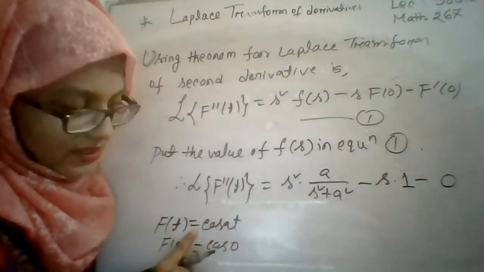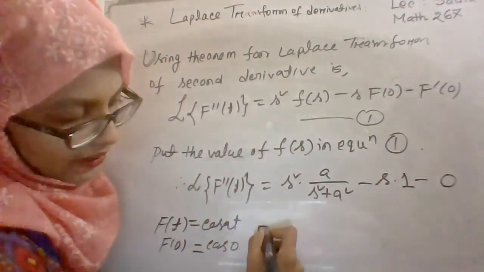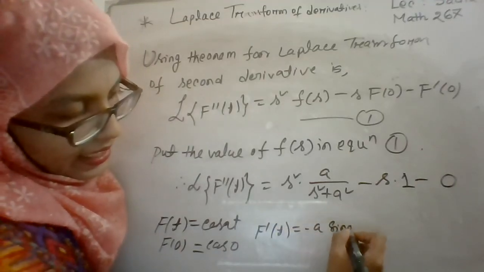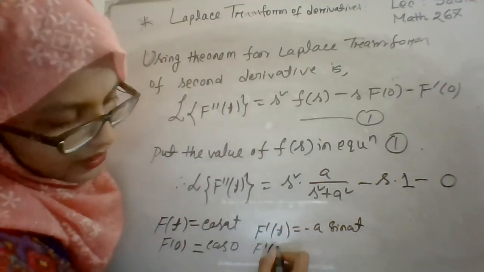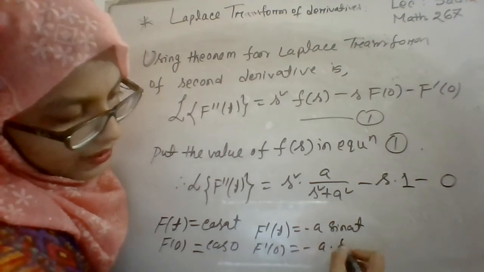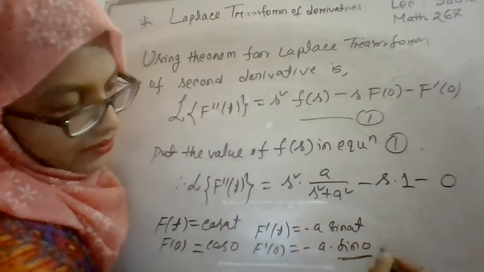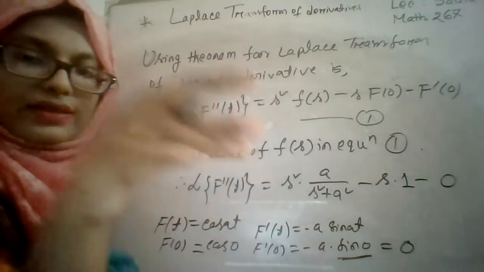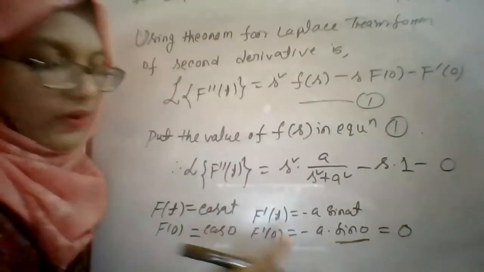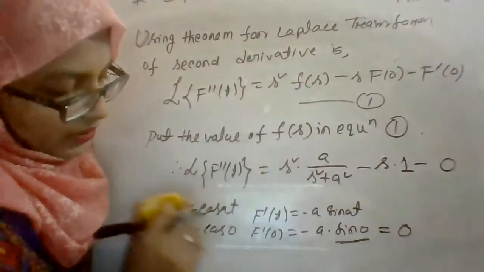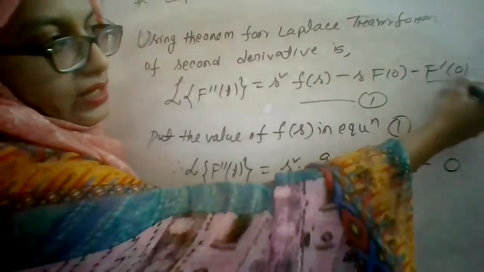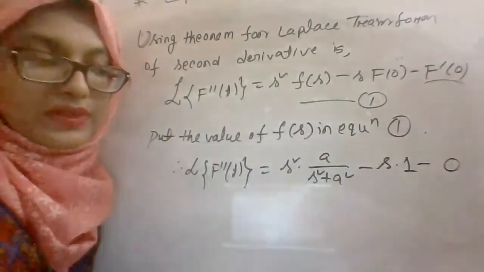How? f of t is equal to cos at and f prime t is equal to minus a sine at, and f prime 0 is equal to minus a into sine 0, and the value of sine 0 is equal to 0. So the result for f prime 0 will be 0. We have already derived these, so directly we can use the result for f prime 0, that is 0.